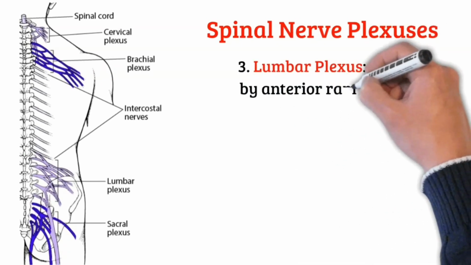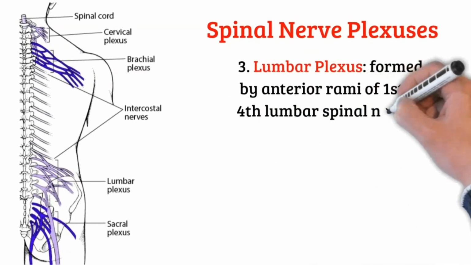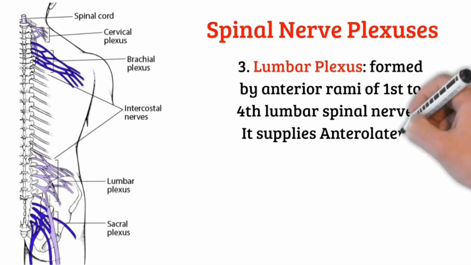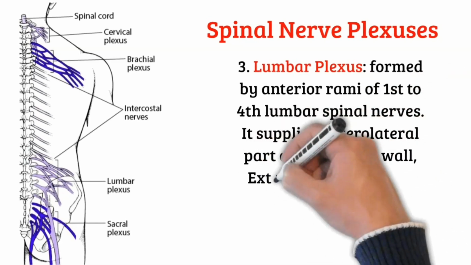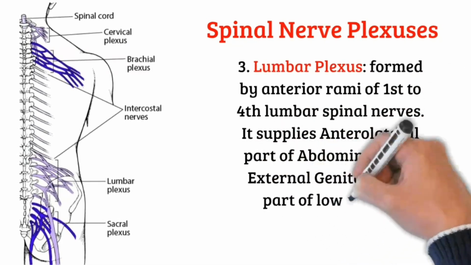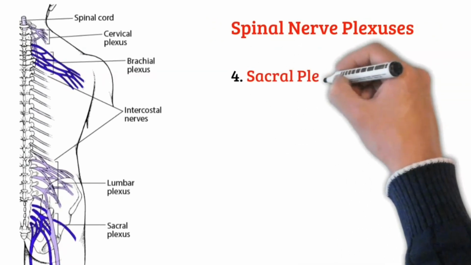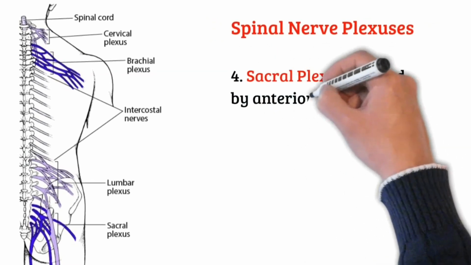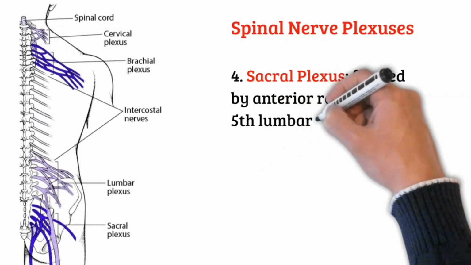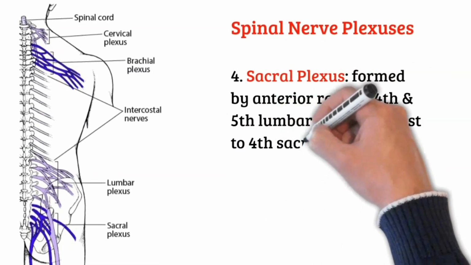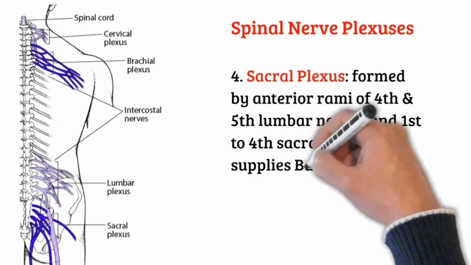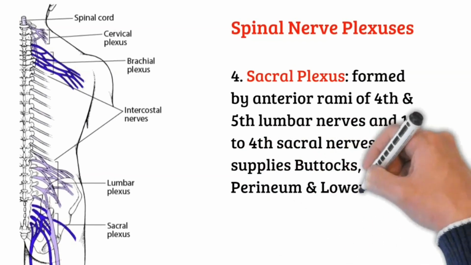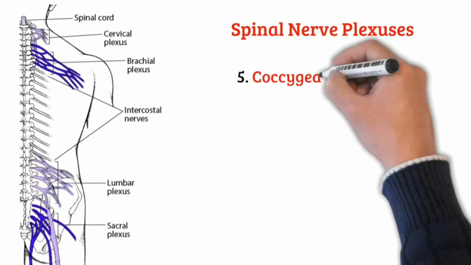Lumbar plexus is formed by anterior rami of first to fourth lumbar spinal nerves. It supplies anterior lateral part of abdominal wall, external genitalia and part of lower limb. Sacral plexus is formed by anterior rami of fourth and fifth lumbar nerves and first to fourth sacral nerves. It supplies buttocks, perineum and lower limbs.